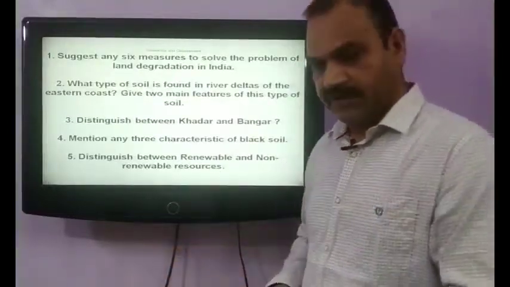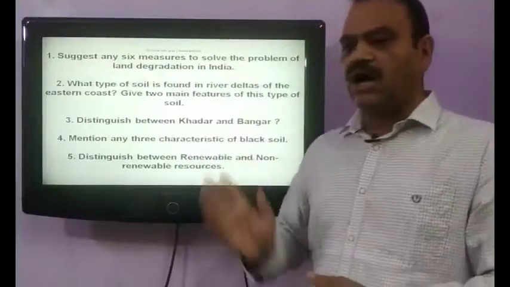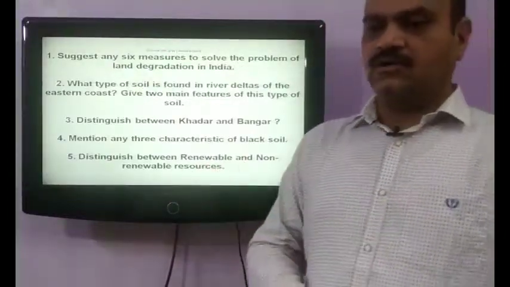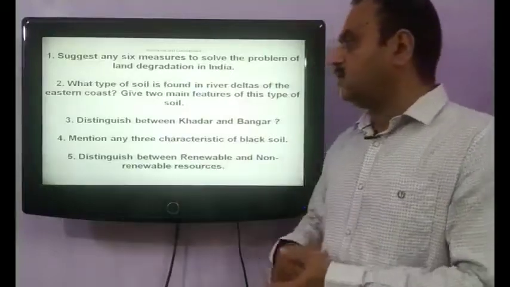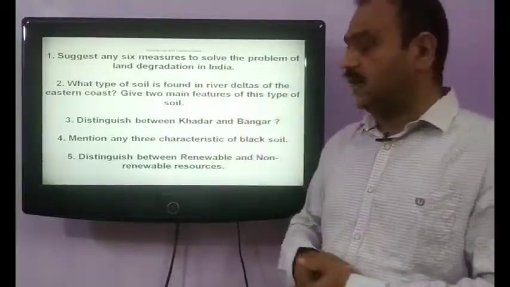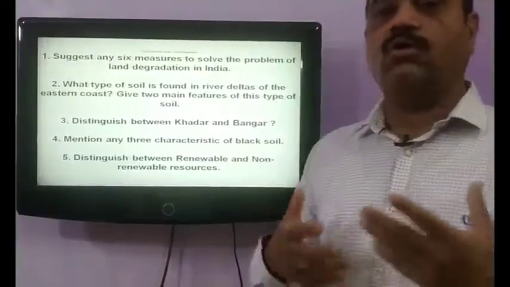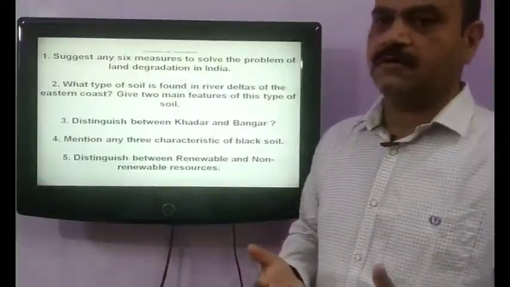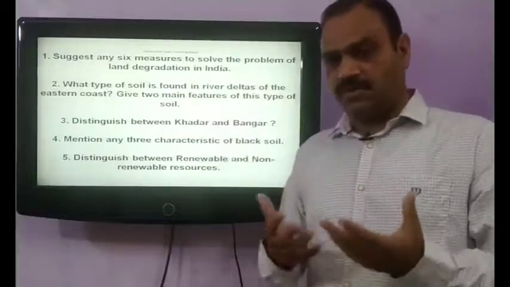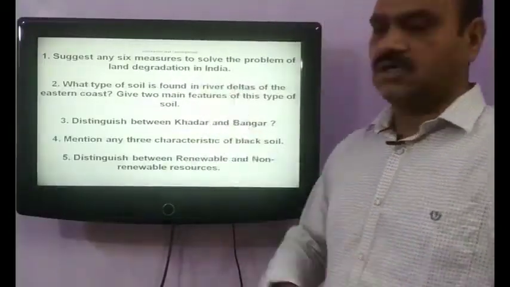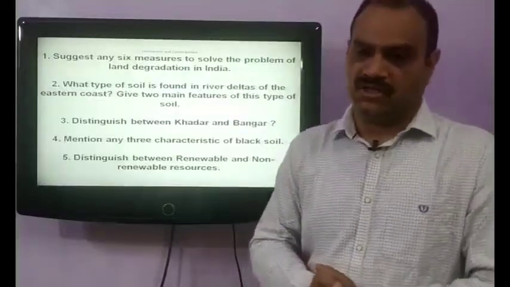water and wind. Apart from this, afforestation is also one of the most important factors through which we can control soil land degradation, and definitely we can control overgrazing. Stopping of overgrazing can also lead to the stoppage of land degradation in India.